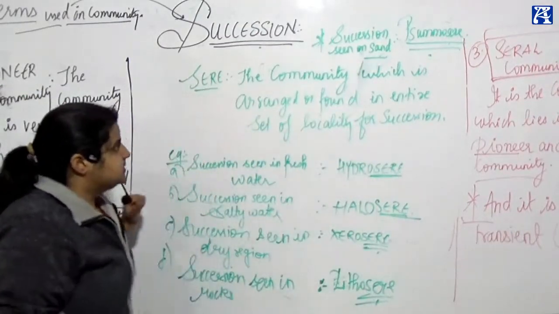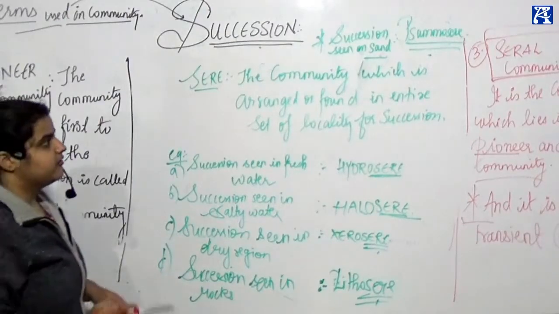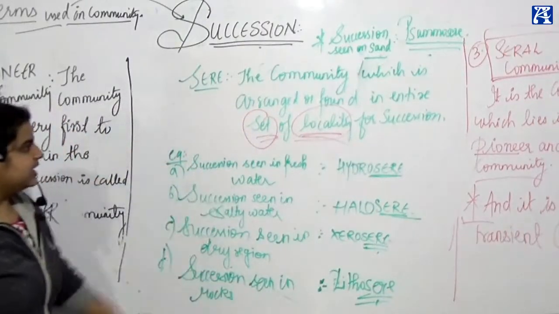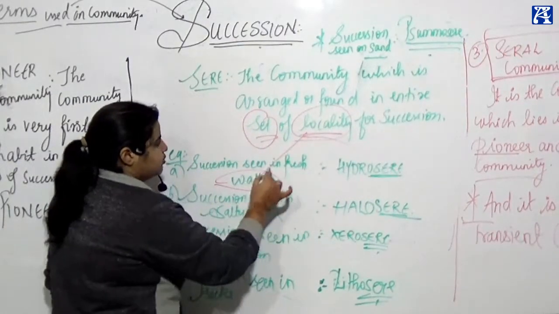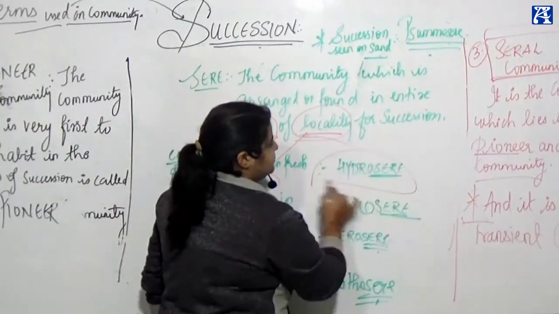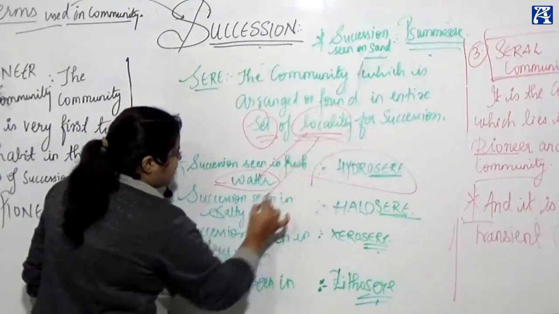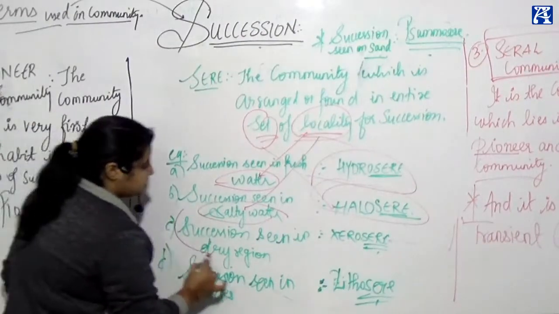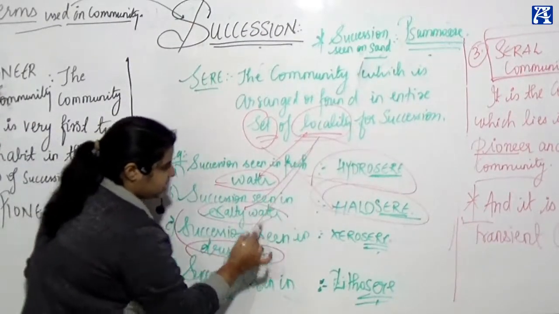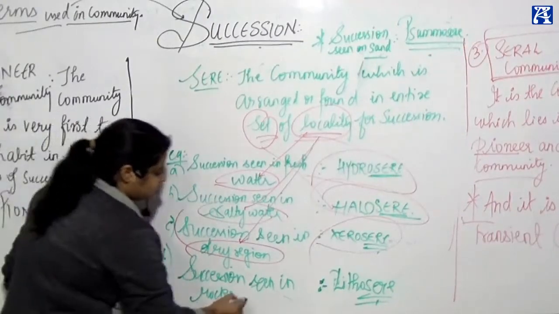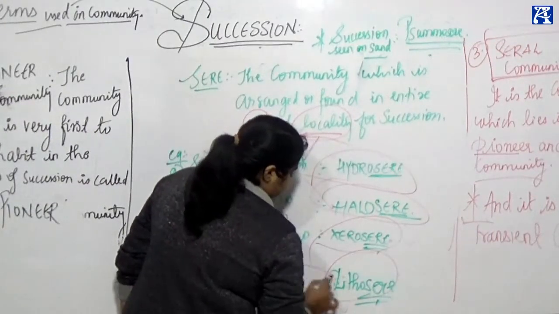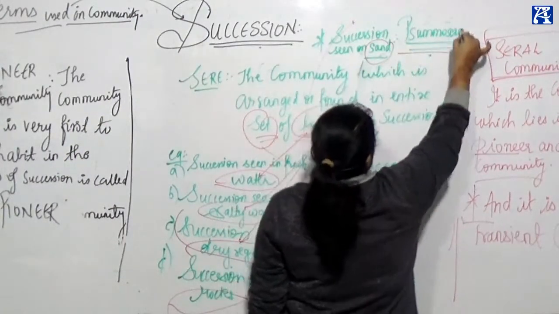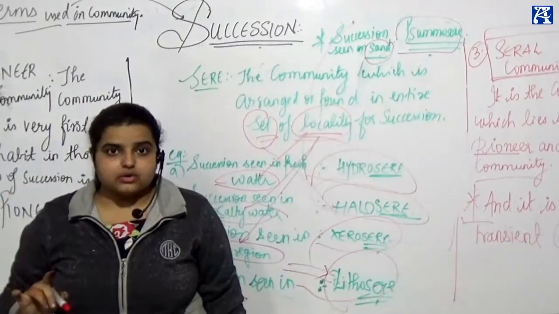Seer is what? The community which is arranged or found in an entire set of locality. These two things are important. The locality: succession seen in water. What is the locality? Water. And that is called hydroseer. Similarly, succession seen in the locality of salty water is called haloseer. Similarly, succession seen in dry region, the locality being dry region, is called xeroseer. Succession seen on the rocks is called lithoseer. Clear? Succession seen on the sand, the locality is sand, is called psammoseer. Clear? Any doubt in this?